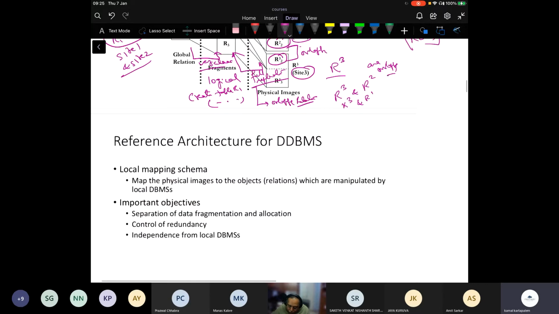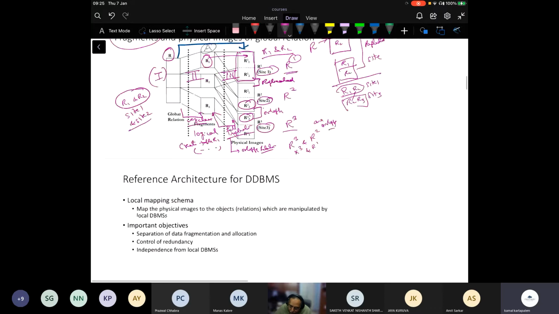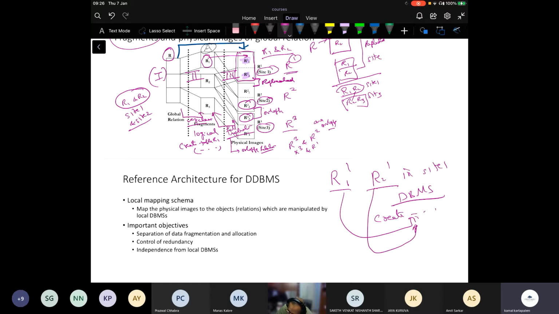So now when you look at this, I am saying that R11 and R21, the ones I have just marked, are in site 1. In site 1, there is actually a database management system. So there will be a create statement for R11 and R21, and then they are populated.